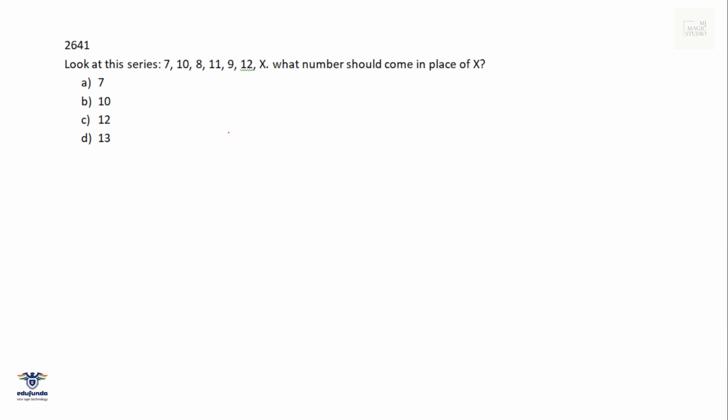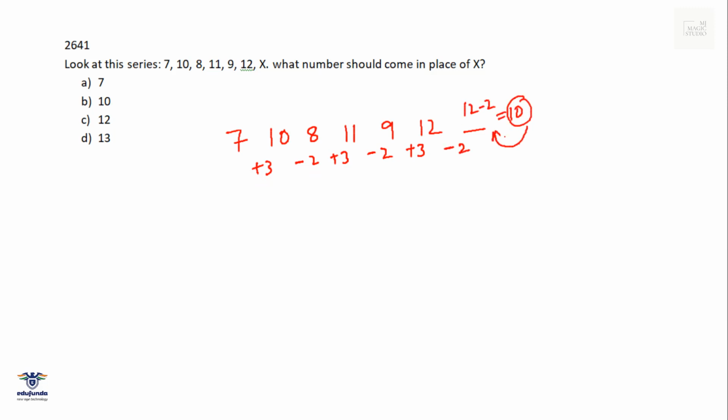Look at this series: 7, 10, 8, 11, 9, 12, and then the missing number. What number should come in place of this missing number? If we can see, it is first increasing, then decreasing, increasing, then decreasing, increasing. This should be like plus 3, then minus 2. Then 8 and 11 is plus 3 and then minus 2. Then it is plus 3. That means if it follows the plus 3 minus 2 plus 3 minus 2 pattern, it should be minus 2. 12 minus 2 is 10. 10 should come in this place.